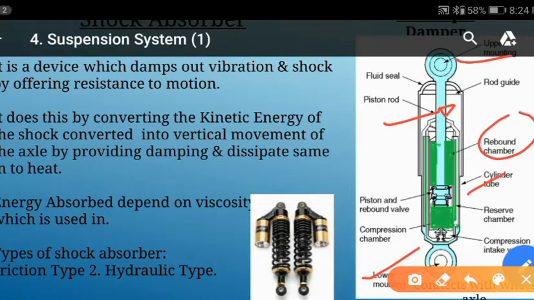This outer color is a cylinder tube. In the cylinder tube, one more reservoir is there. Here is a reservoir. Then this is the compression valve. This one is a compression valve, and another compression valve is connected with the piston here. And in between these two, a compression chamber is there. So in this way the arrangement is there.